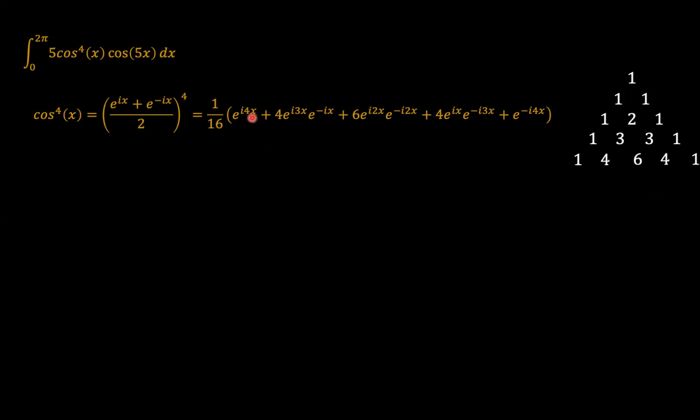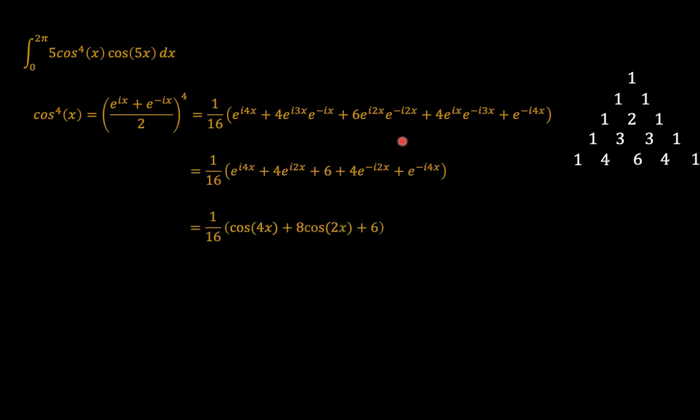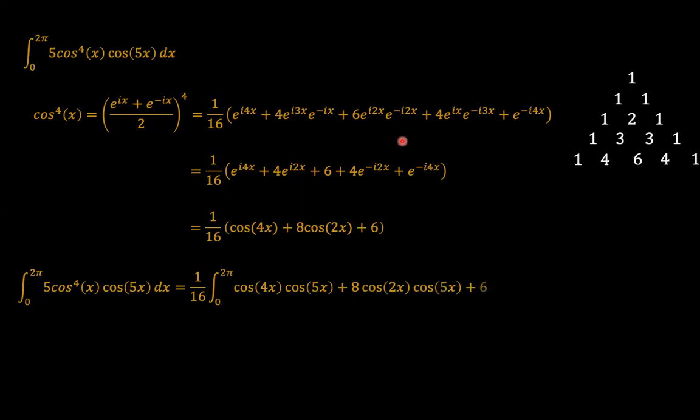And so when you combine that, we get cosine 4x plus 8 cosine 2x plus 6, all over 16. And then multiply that by cosine 5x. And then you begin to see that again, we come back to a point where we see 2 orthogonal functions that we multiply to one another and then we integrate. And so this entire integral results into 0.